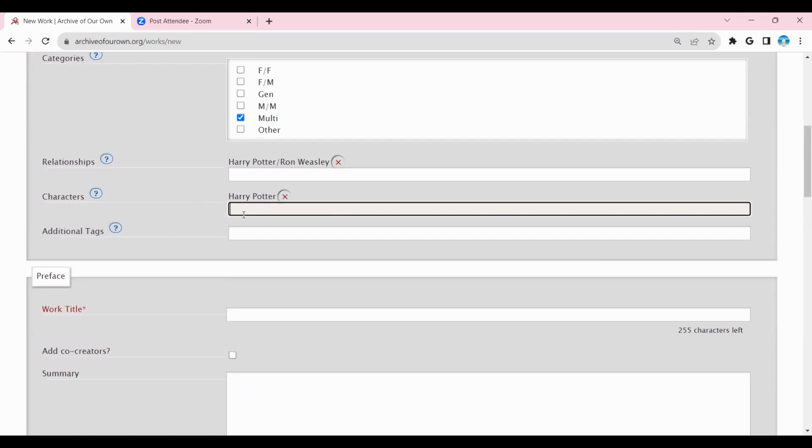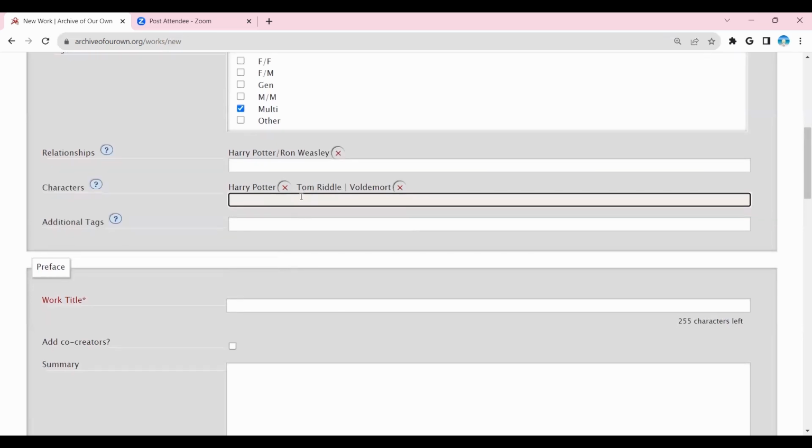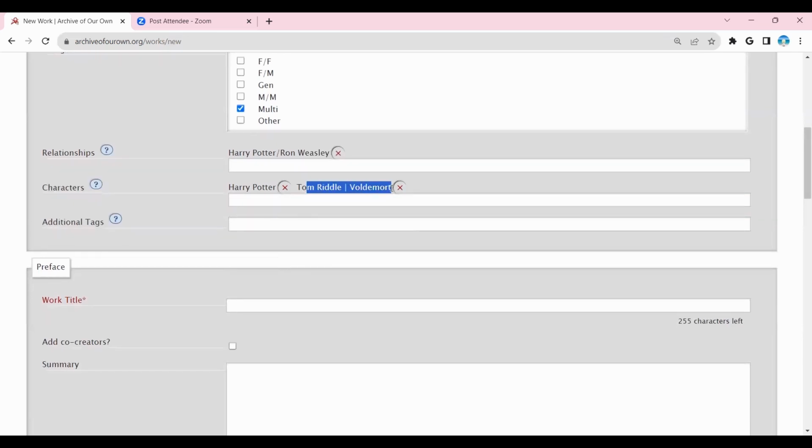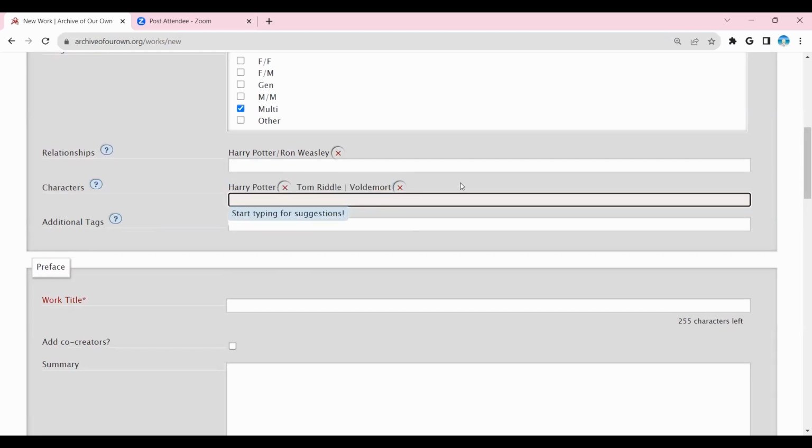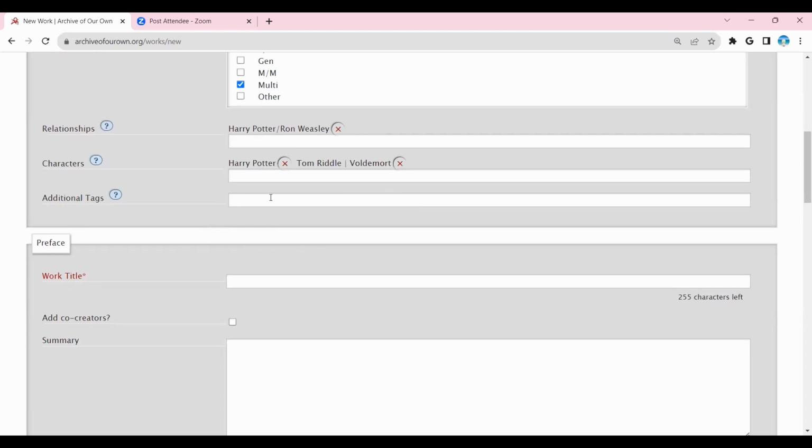Here is where you list all of the characters. Say you want like a whole bunch of people. Most people only list the most prevalent characters within the fic. You can just write additional characters if you have way too many to list.